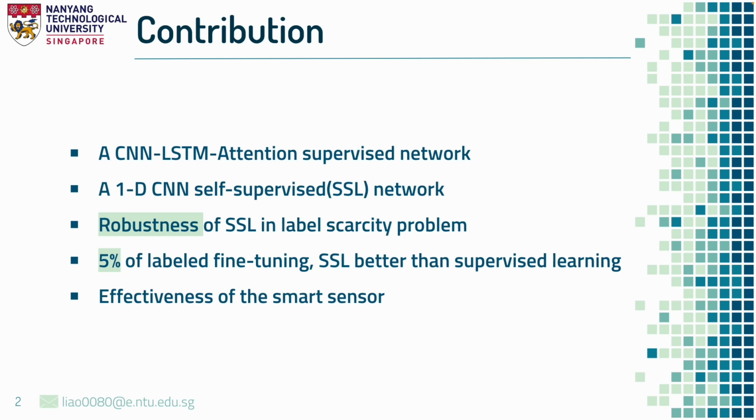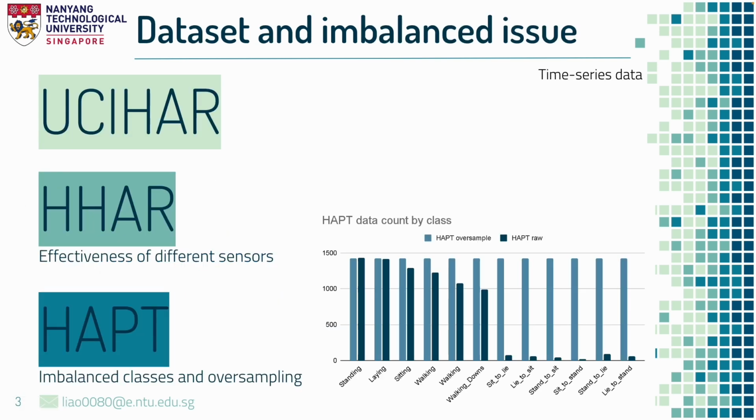Last but not least, from the hardware sensory perspective, we proved that the smartphone accelerometer can produce more accurate classifications.